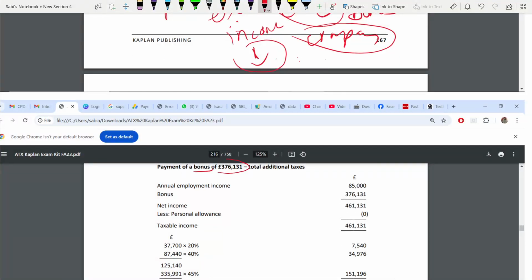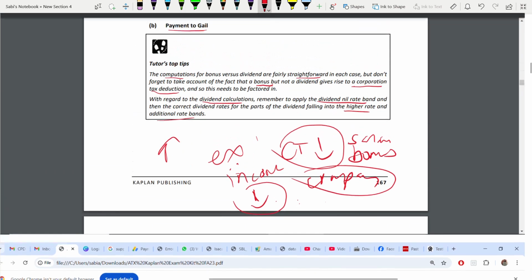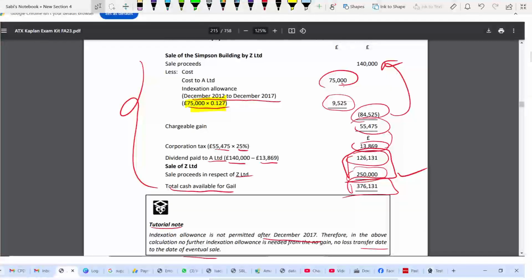You need this figure. That's why we needed part A. What is this 376,131? This is the total cash. This one, I will highlight it in green for you. This is the amount that you need. Total cash available for Gail.